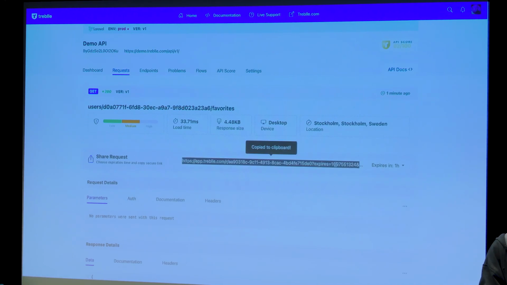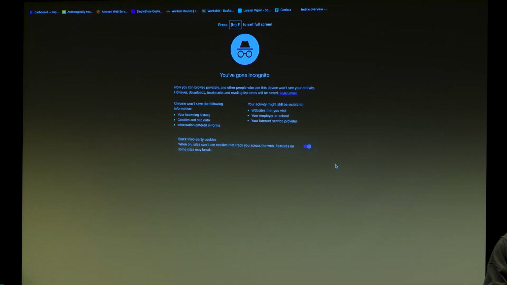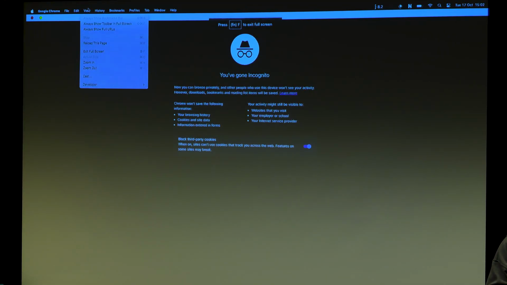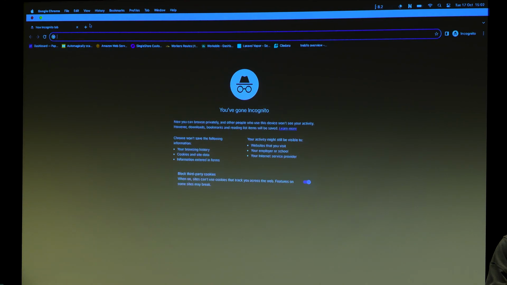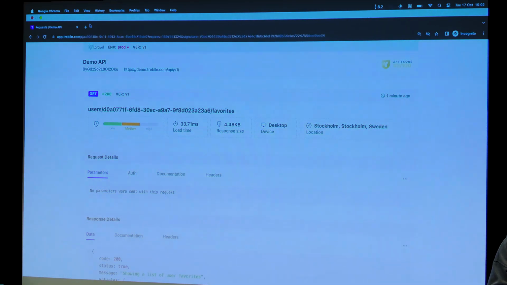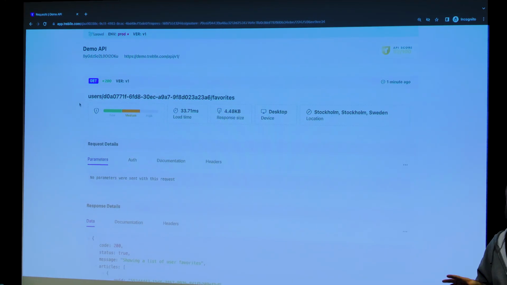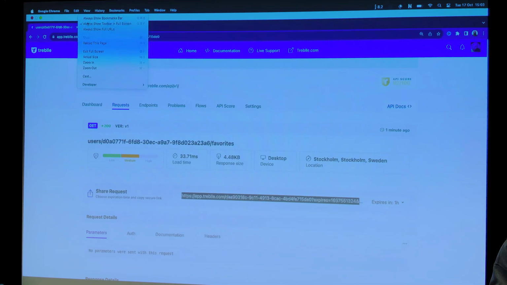And you can take this, and if I go to a new window here, I can very quickly go and have a look at that. I've got access to nothing else other than the request that was just sent. So it's a good way to allow temporary access to different parts of maybe your observability or monitoring in case you're working with those third parties and you don't want to provide full access.